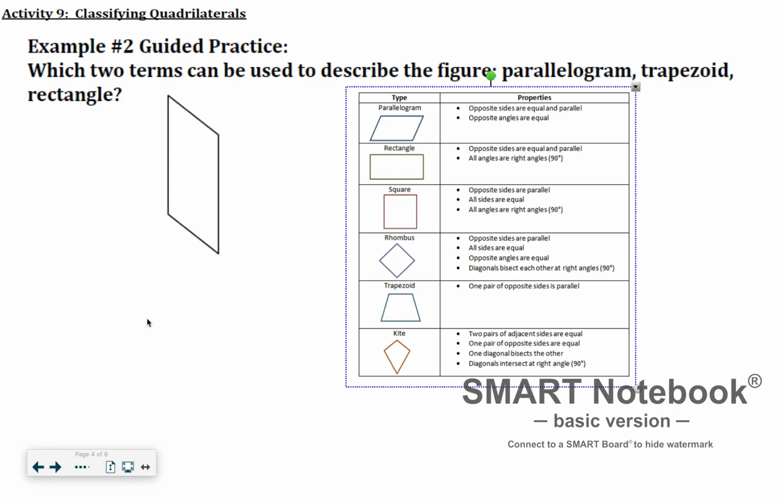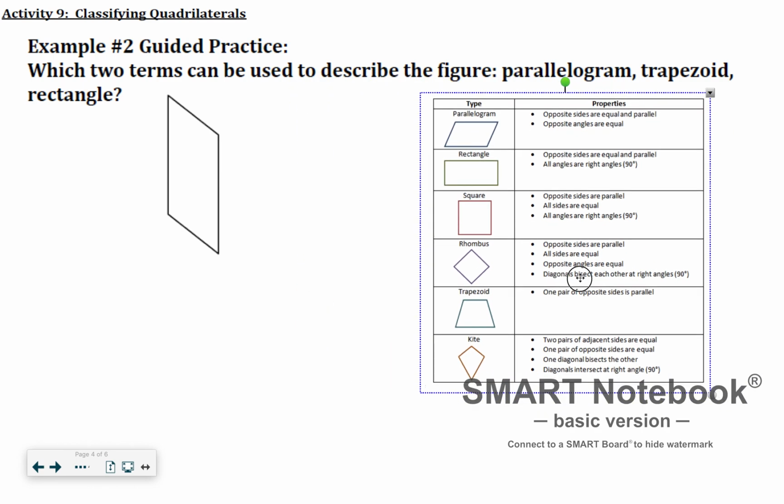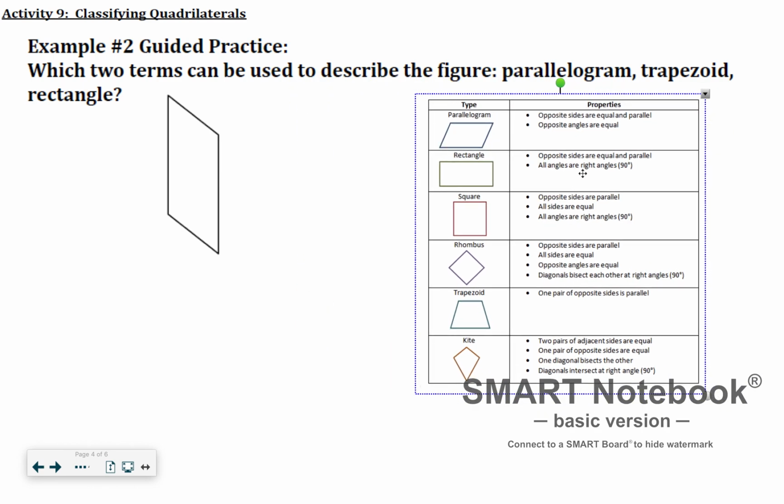What are some characteristics you notice when looking at this shape? I notice that it has four sides and it looks like it has two pairs of parallel lines. What do we call quadrilaterals that have two pairs of parallel lines? I forget. So I'm going to look at this handy dandy cheat sheet, and then I notice at the top, a parallelogram has opposite sides that are equal and parallel.